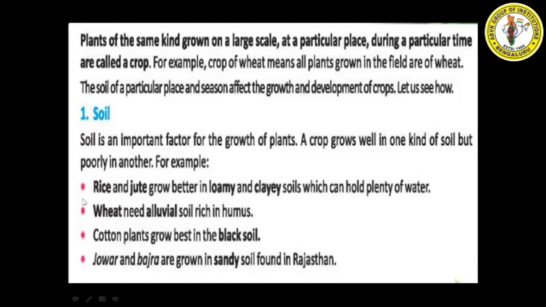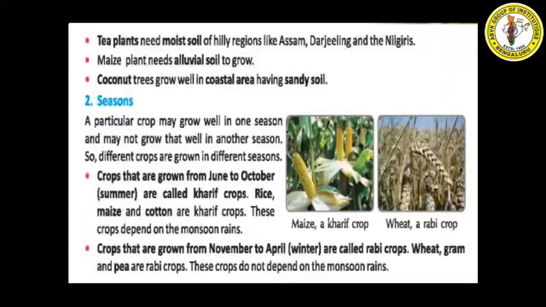So this is how the soil also affects the growth and development of crops. Tea plants need moist soil of hilly regions like Assam, Darjeeling and Nilgiris. If you want to grow tea, you need moist soil, which you can find in hilly regions like Assam, Darjeeling and Nilgiris.